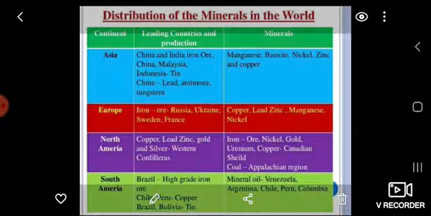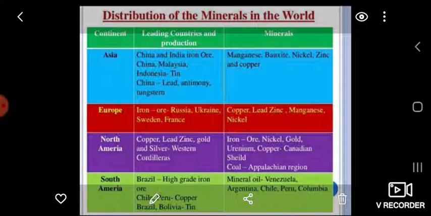The next continent is South America. Brazil is the largest producer of high grade iron ore in the world. Chile and Peru are the leading producers of copper. South America also has large deposits of gold, silver, zinc, chromium, and manganese. Mineral oil is found in Venezuela, Argentina, Chile, Peru, and Colombia.